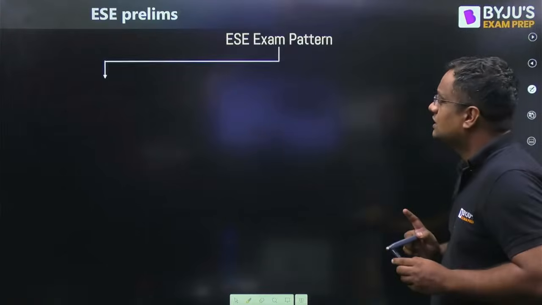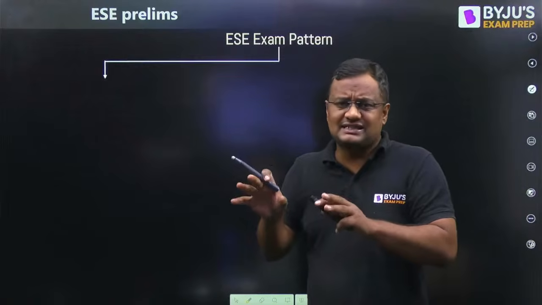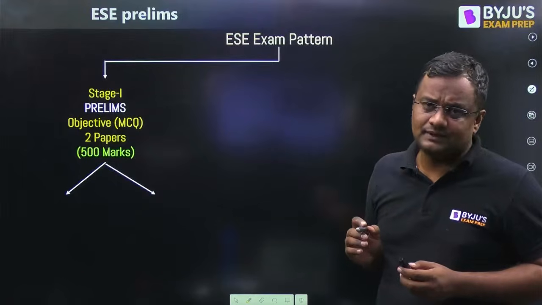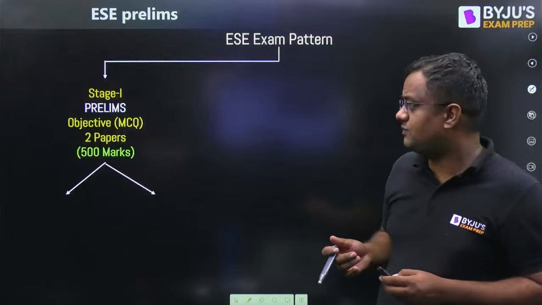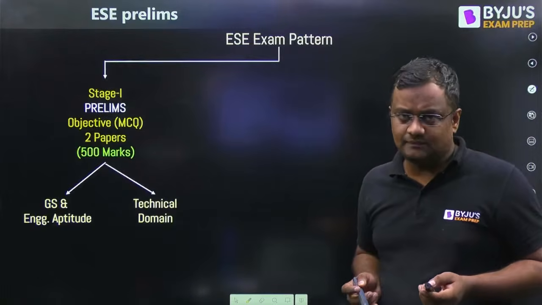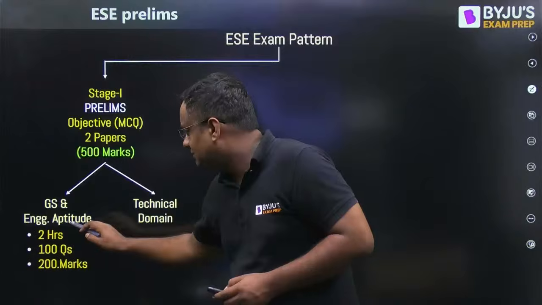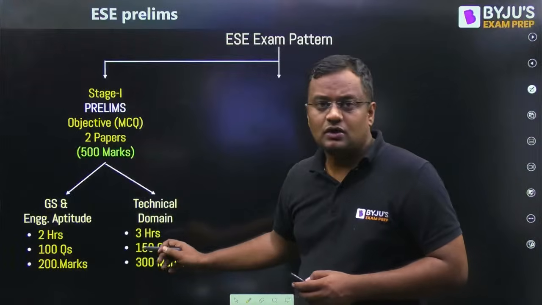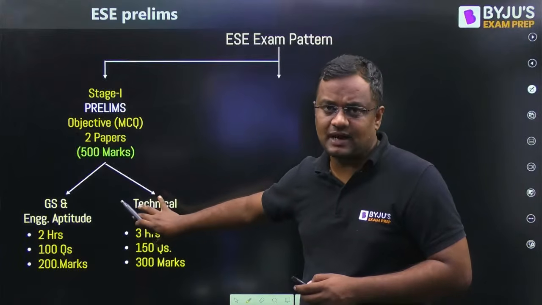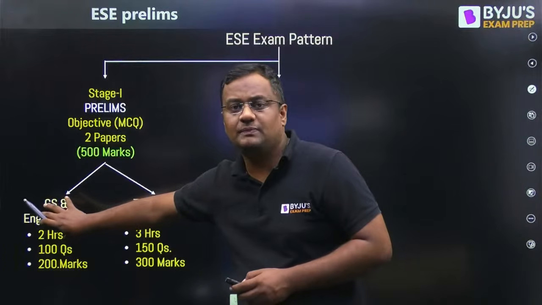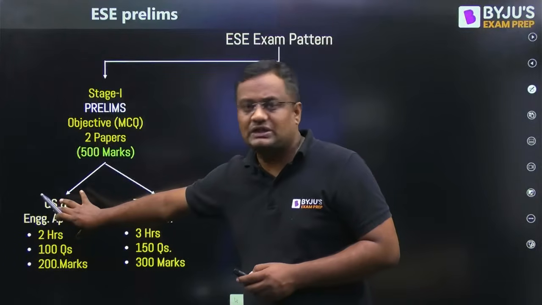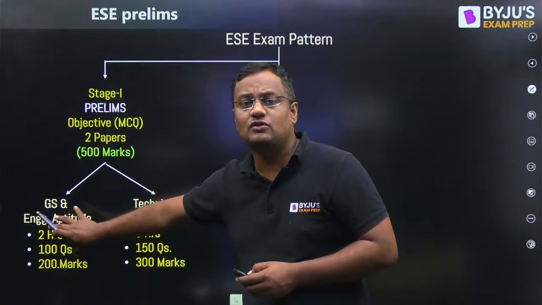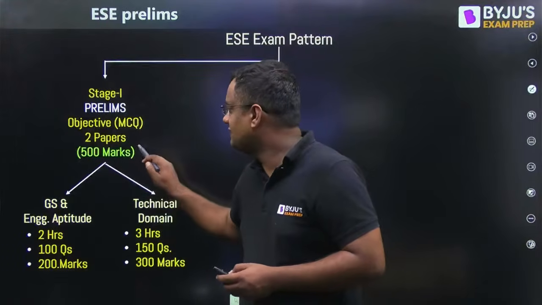Before telling you the difference in syllabus for each and every subject, let me quickly tell you the ESE pattern. ESE is a 3-stage exam. The first stage usually occurs in the month of February, where 500 marks of questions come. 200 will be aptitude, meaning engineering aptitude, and 300 will be technical. All the subjects of civil engineering will be asked in 300 marks in objective, and the 200 marks will be engineering aptitude, which consists of maths, aptitude, ethics, environment, ICT, safety, engineering drawing, material science. So total 500 marks objective.